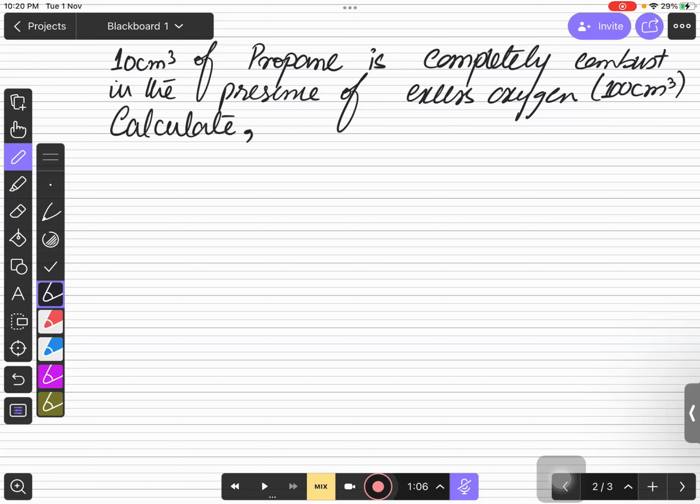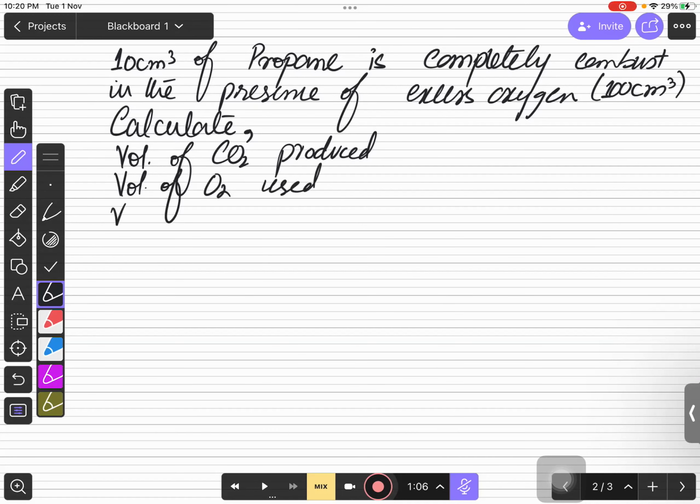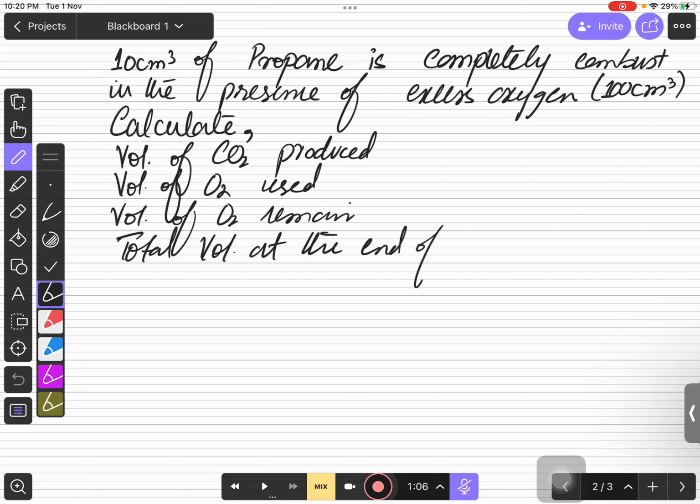Calculate what volume of carbon dioxide is produced. They are asking for the volume of carbon dioxide produced. They are asking for the volume of oxygen used. They are asking for the volume of oxygen remaining. They are asking for the total volume at the end of the reaction. So this is what we need to find out over here. But how can we solve this question?